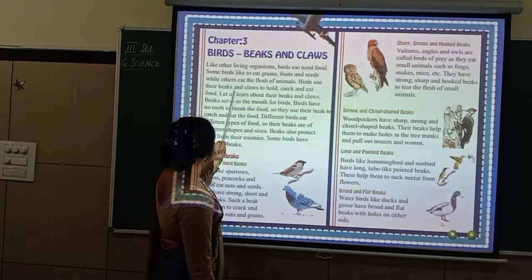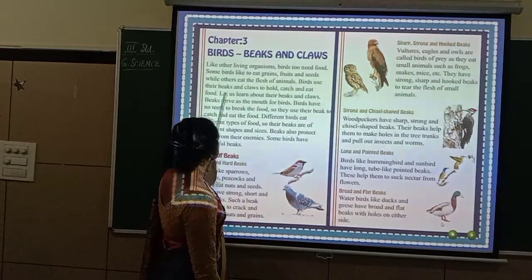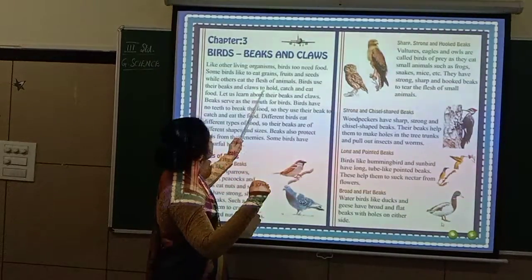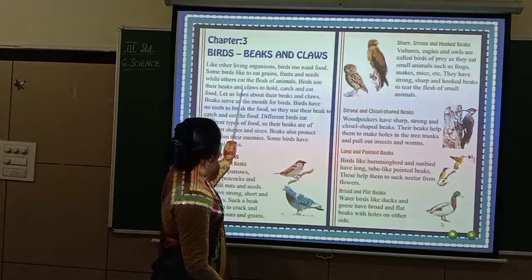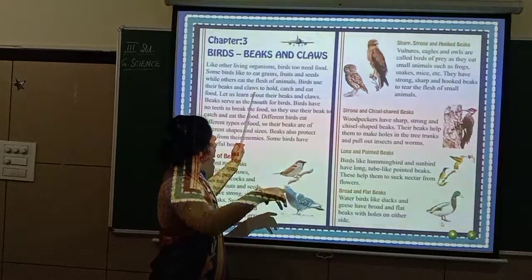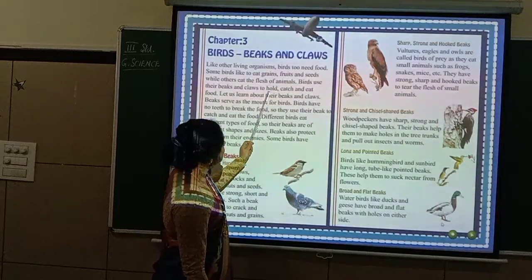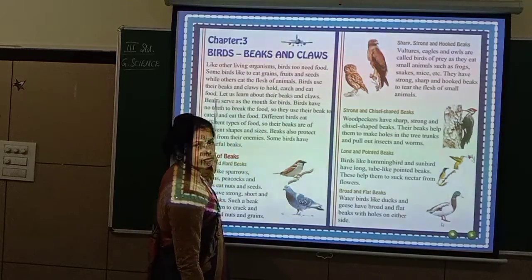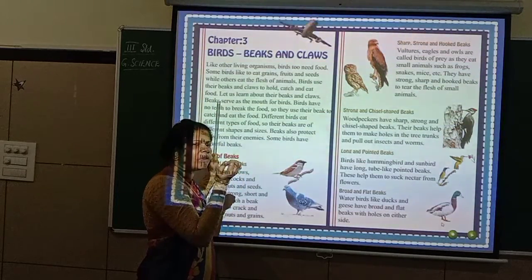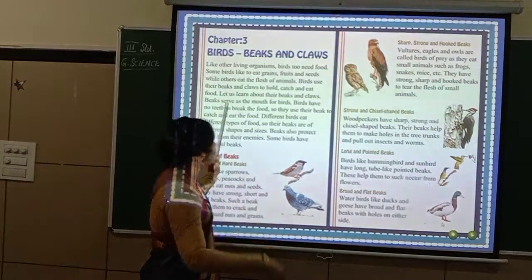Birds use their beaks and claws to hold, catch and eat food. So what are these birds using their beaks for? Their beaks are sometimes used to hold things. Hold, catch and eat food. Not only the beak, they are using the claws also. Claws, the fingers, the nails of the birds. The beak as well as the claws are used for holding, catching and eating food. Clear? You would have seen the parrot, how nicely they hold with the claws and eat the food. Sometimes they eat directly from the beak itself with the help of the beak.